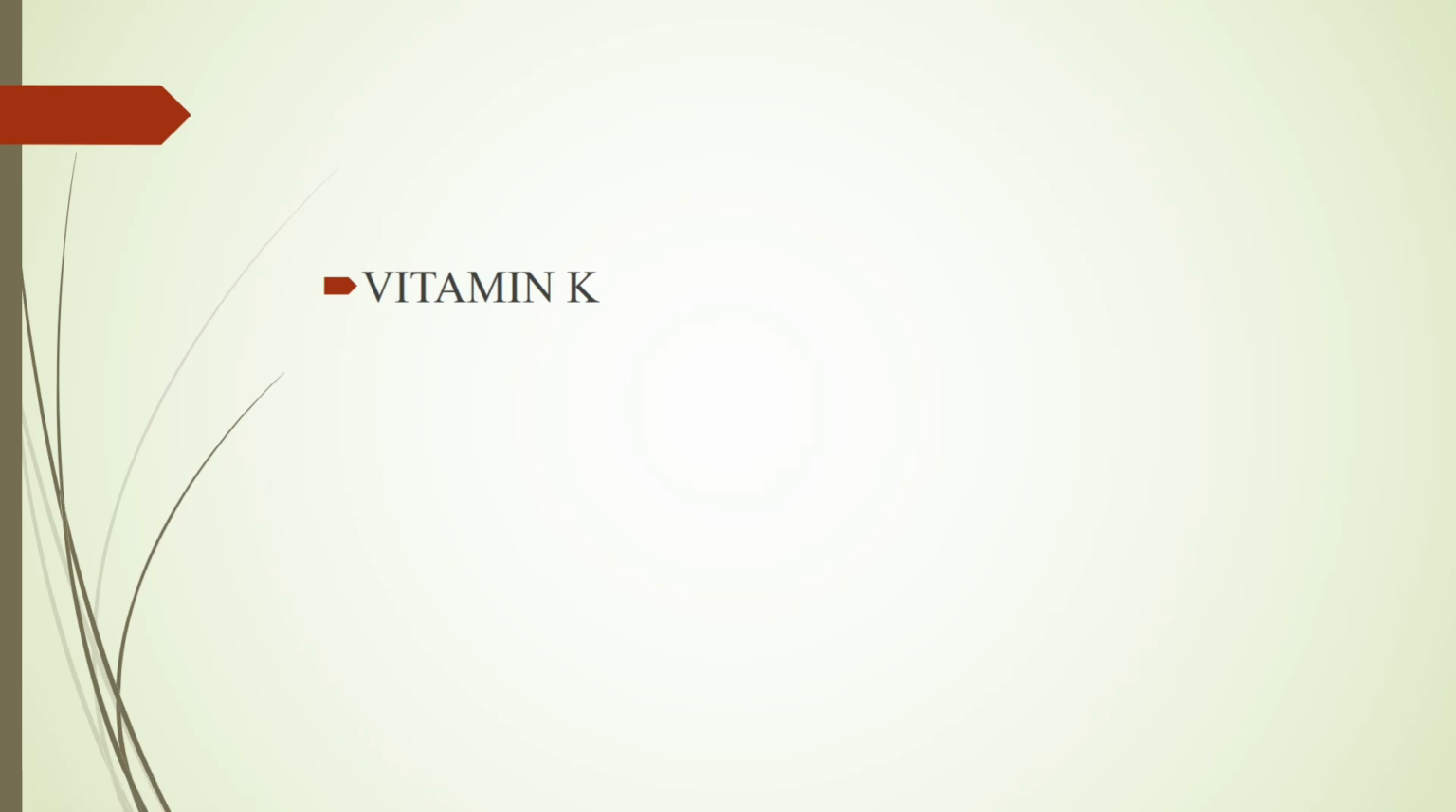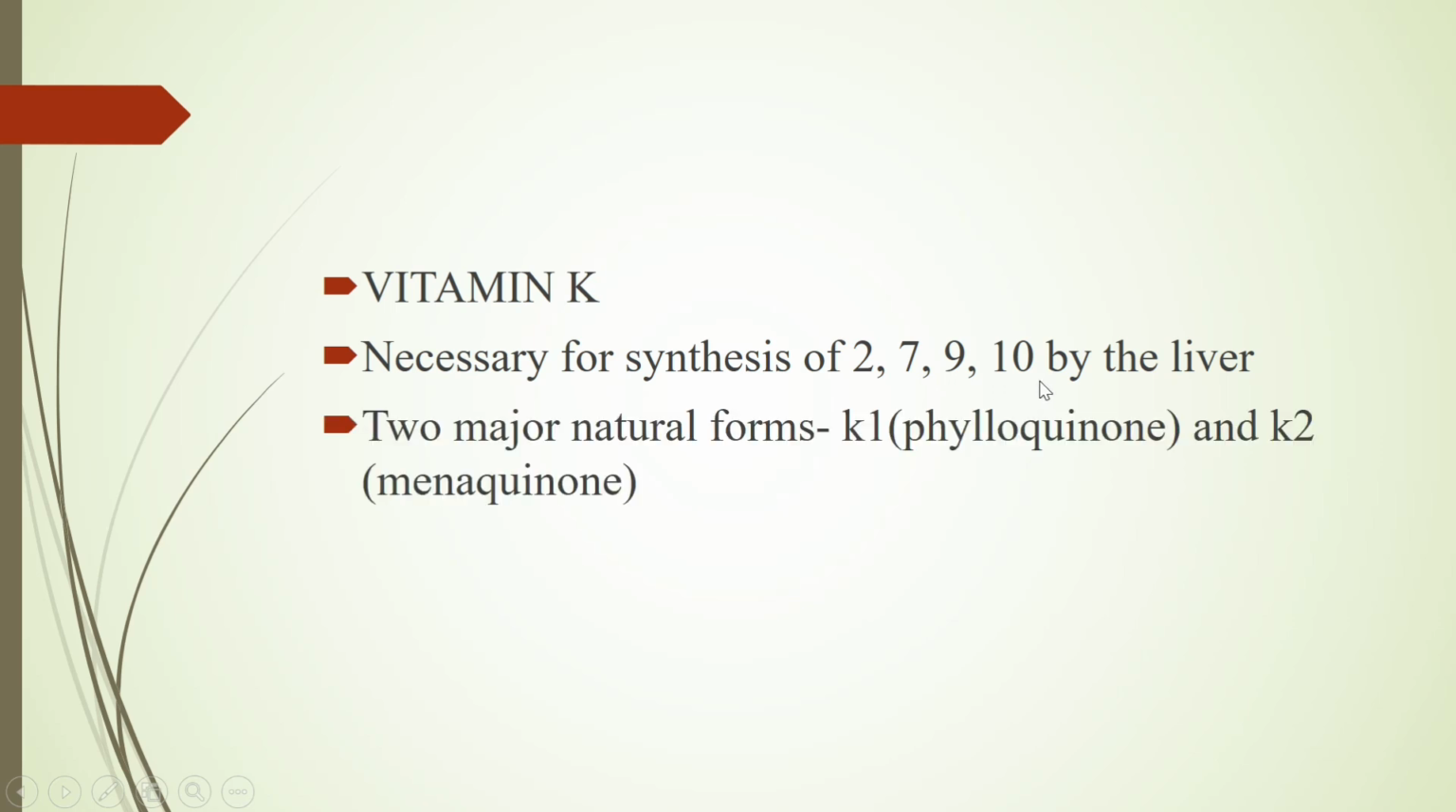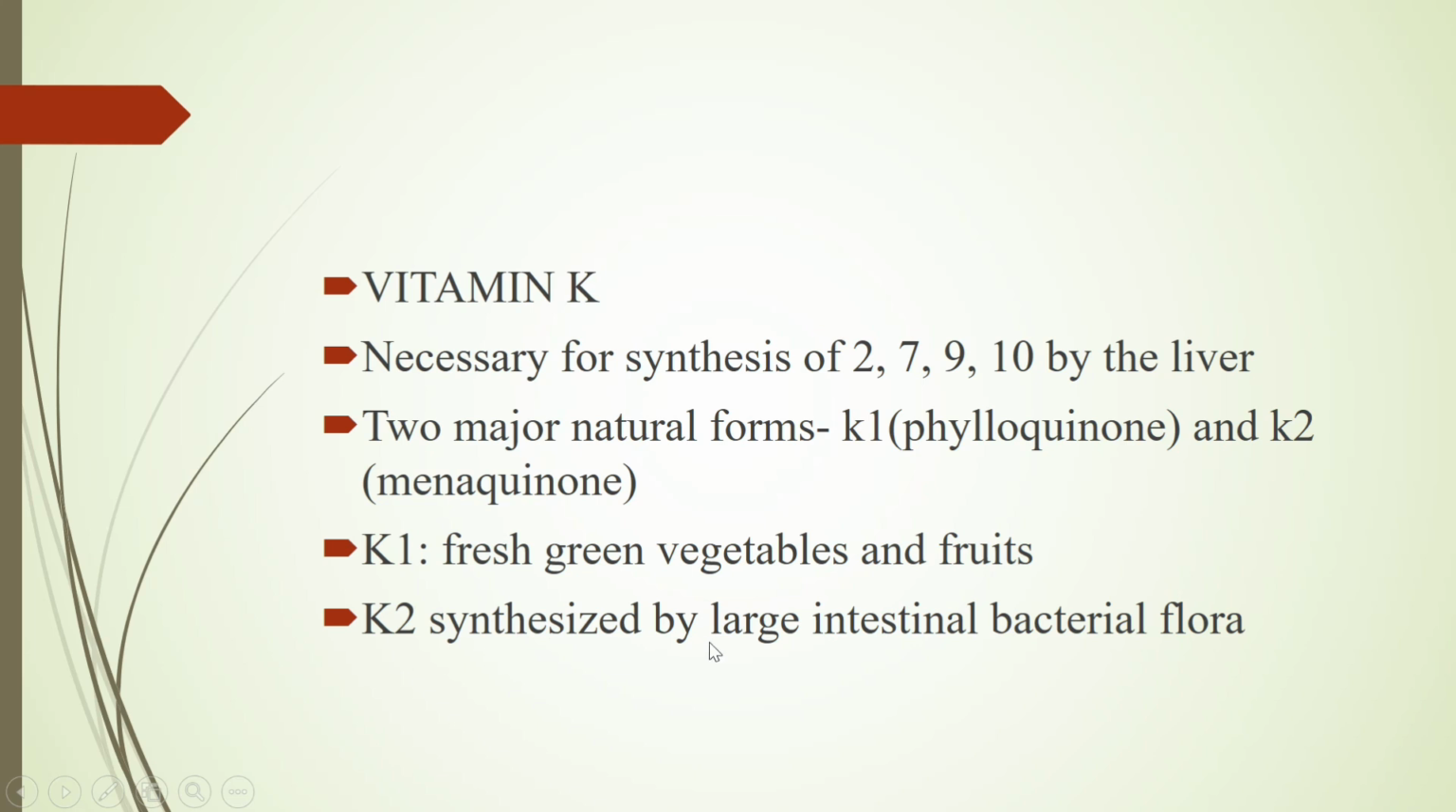Next fat-soluble vitamin is vitamin K. Vitamin K is necessary for the synthesis of clotting factors 2, 7, 9, 10 by the liver. And vitamin K is present in two major natural forms, that is vitamin K1, which is also known as phylloquinone, and vitamin K2, which is also known as menaquinone. And vitamin K1 is present in fresh green vegetables and fruits. Vitamin K2 is synthesized by the large intestinal bacterial flora.